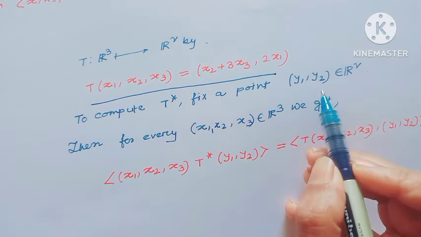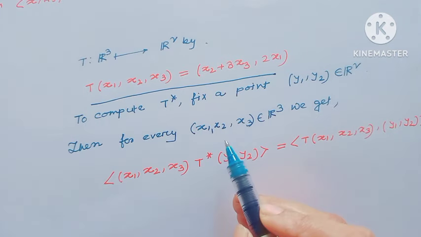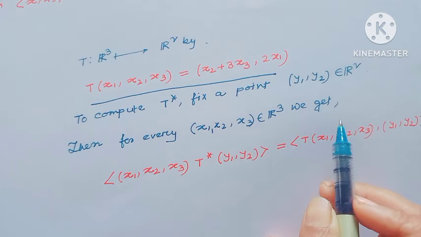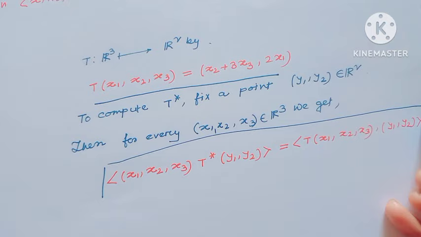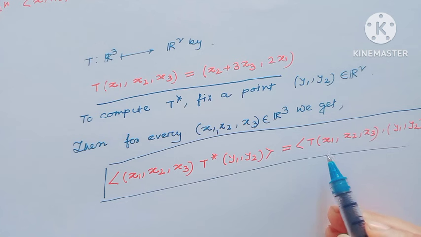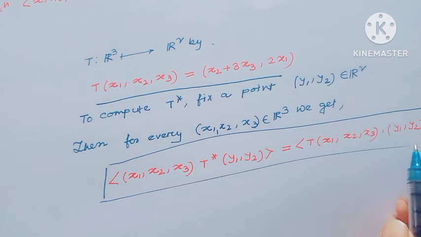For this, fix one point (y1, y2) belonging to R2. Then for every (x1, x2, x3) belonging to R3, by the definition of the adjoint operator, the inner product of (x1, x2, x3) with T star(y1, y2) equals the inner product of T(x1, x2, x3) with (y1, y2).